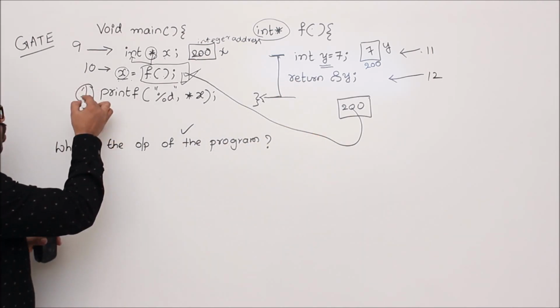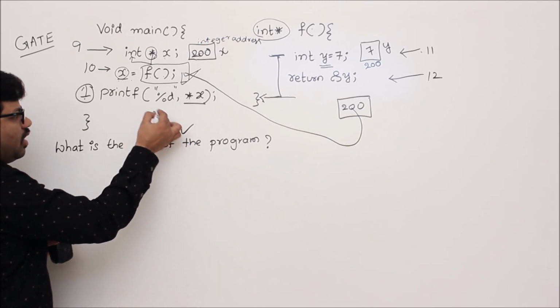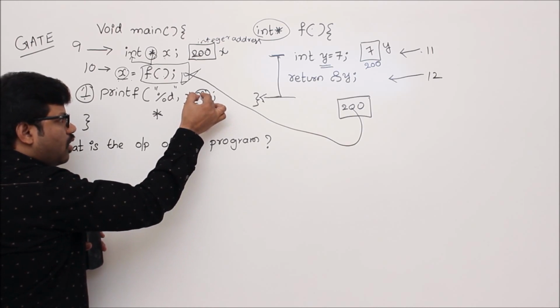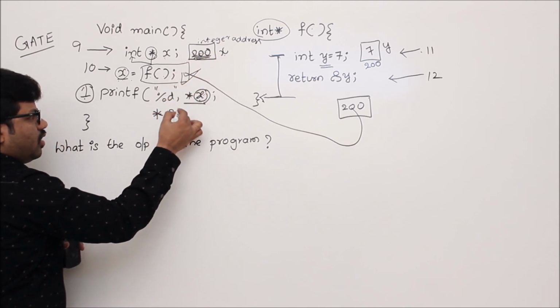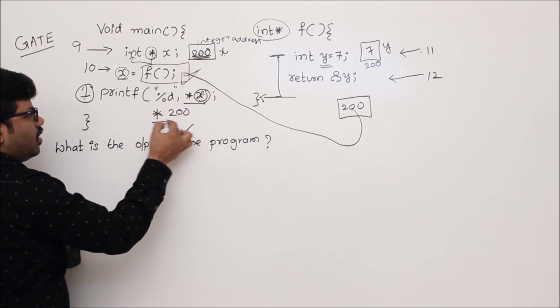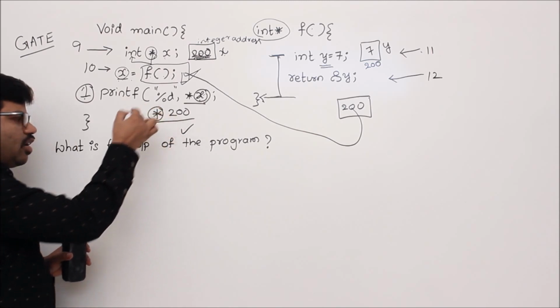And here at 1 o'clock, you are using star x. I will tell you what star x is. Star x is the content of x. What is the content of x? Simply go to the box of x, and whatever you see, that is the content of x. So whenever there is x, we write the value of x, right? What is the value of x? 200. Then it becomes star 200. Star is nothing but the dereferencing operator.